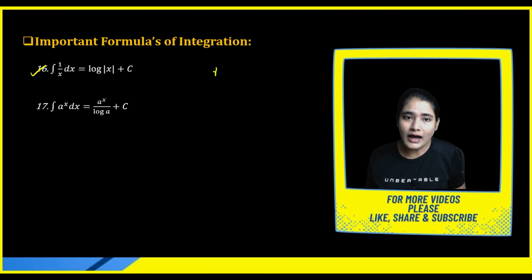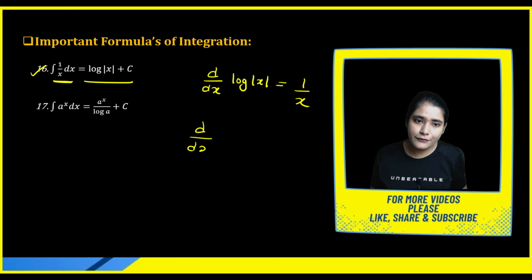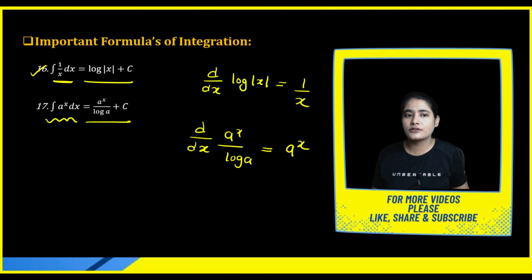Okay, if you are doing the differentiation of log mod x, what are you getting? 1 upon x, simple. So if you do the integration of 1 upon x, what will you get? Log mod x plus constant. Okay, whenever you do the differentiation of a to the power x upon log a, what are you getting? Only a to the power x. So when you perform the integration of a to the power x, you will get a to the power x upon log a. Very simple.